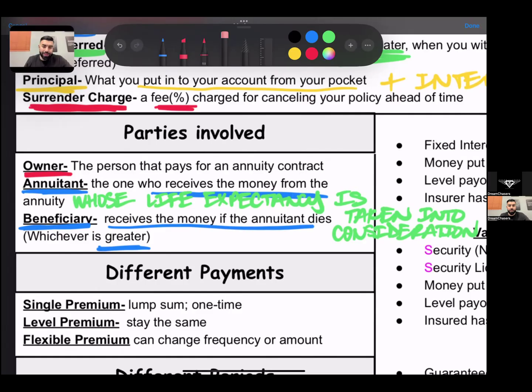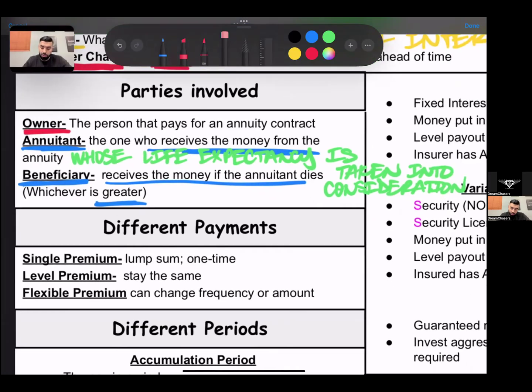Now, next are the different payment methods. So these are three different ways on how you can purchase an annuity. So number one, a single premium. So single premium, remember, single means one. And then premium is just another term for payment.